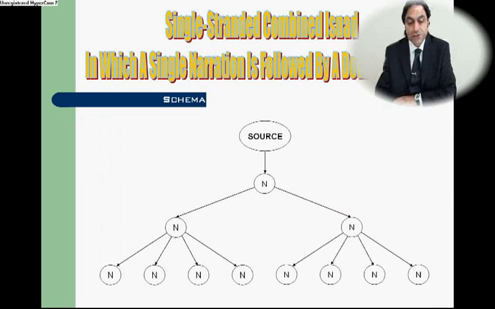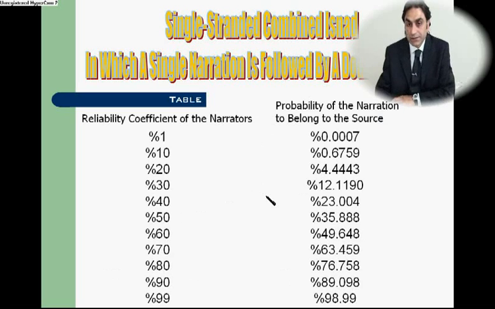Now, single-stranded combined isnad, in which a single narration is followed by a double narration. You can see at the beginning a single narration and it is followed by a double narration. In the table presented, the results for the above-mentioned isnad are calculated with regard to the probable status of narrators, ranging from the weakest reliability coefficient to the strongest. It seems that the result is significantly affected when a single narration is followed by a double narration.